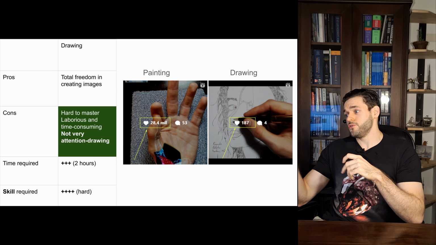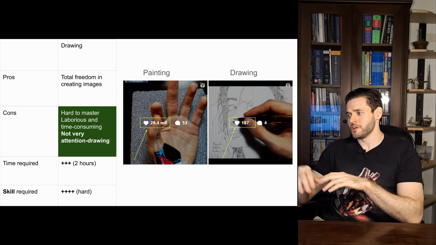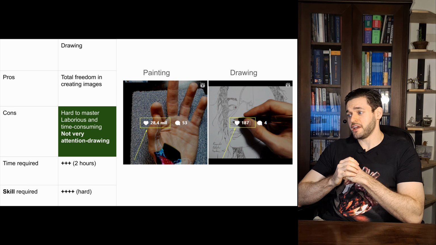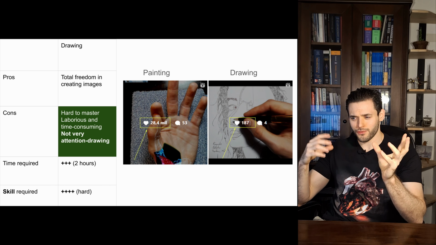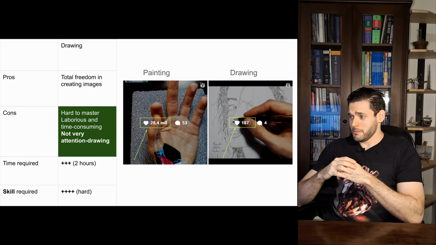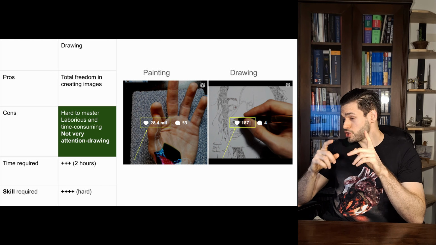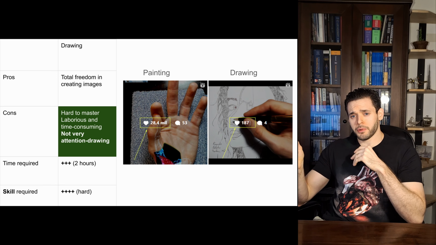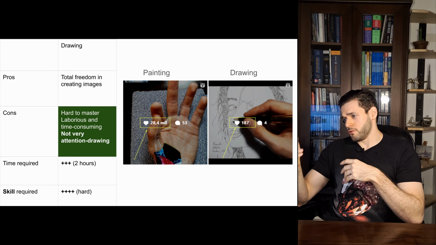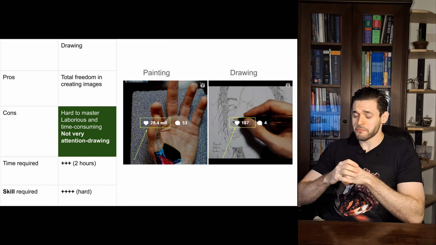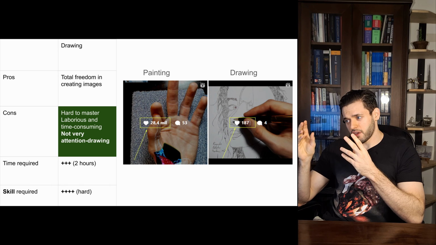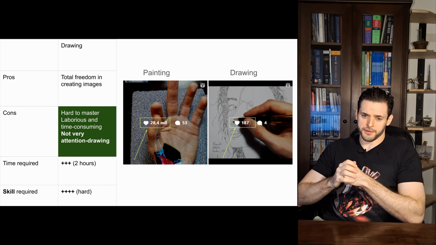And we have a drawing, that same drawing I mentioned, which got 187 likes. Now, this is of course not an apples to apples comparison, because both are reels, but they were published on different dates, so maybe my following was a bit larger when I published the painting, but this is not an isolated occurrence.